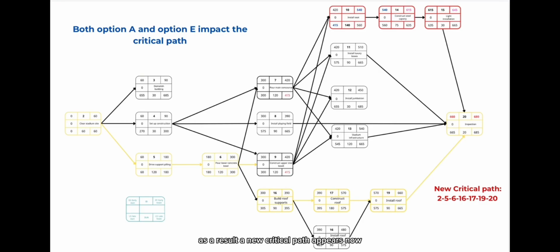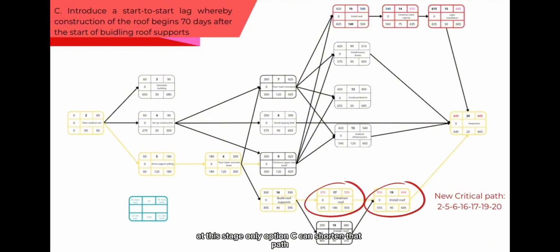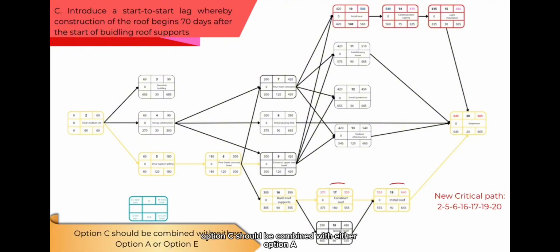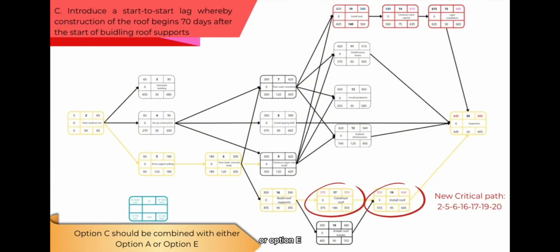As a result, a new critical path appears, now including roof installation. To achieve a greater reduction, we should then focus on activities on this new critical path. At this stage, only option C can shorten that path. Therefore, option C should be combined with either option A or option E.